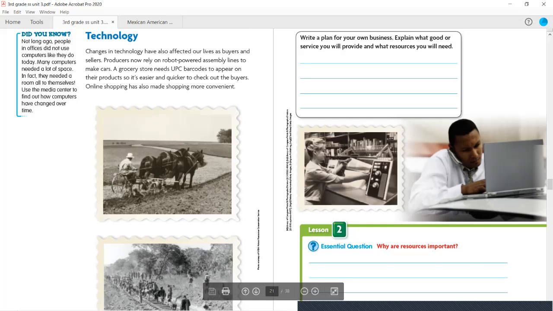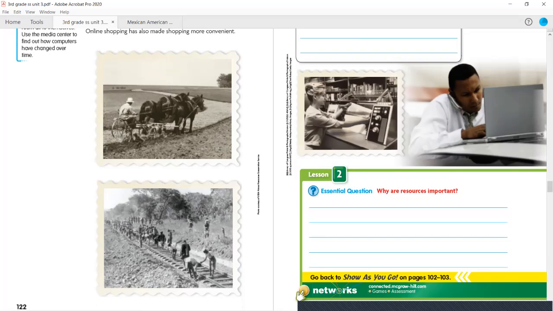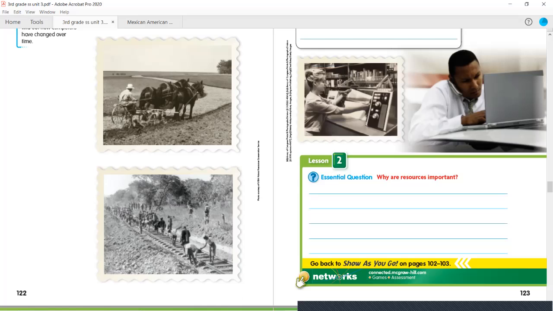Write a plan for your own business. Explain what good or service you will provide and what resources you will need. So use these couple lines to come up with a very simple idea of what kind of business you would have, what kind of services or goods you're going to provide or sell, and what kind of resources or things you'll need to make that happen. And you're going to answer your essential question at the bottom, why are resources important?